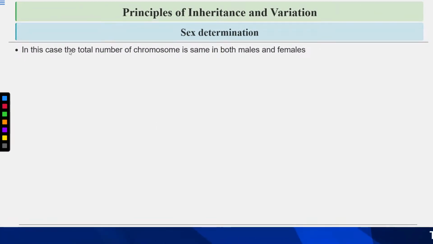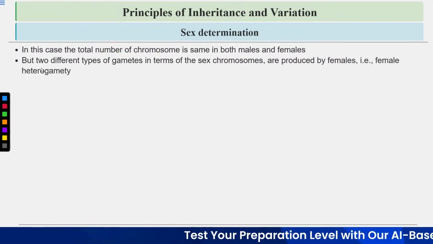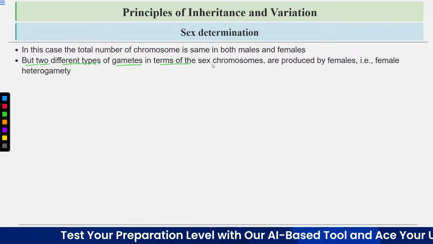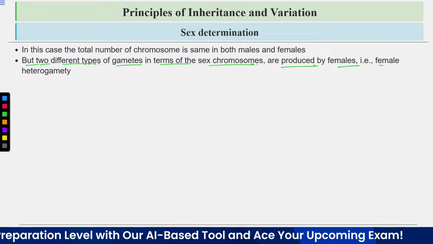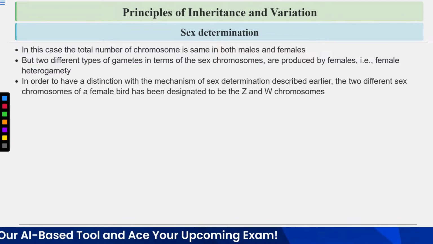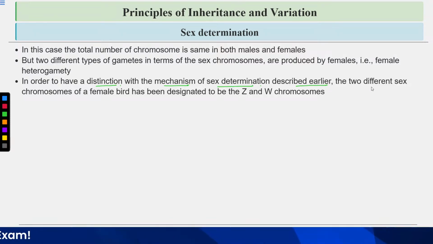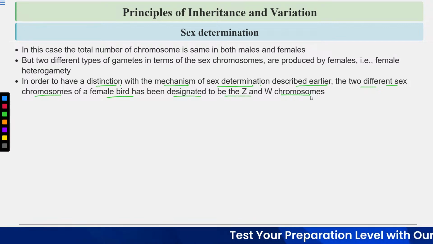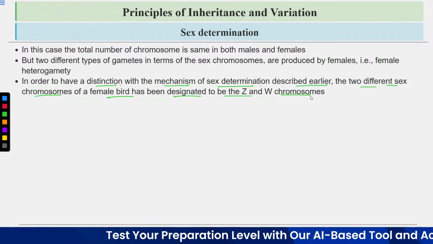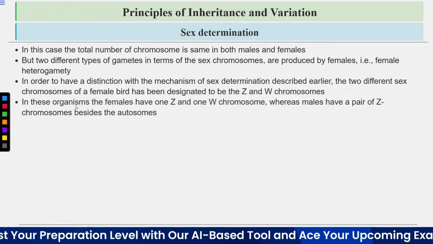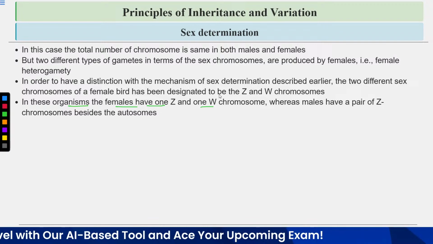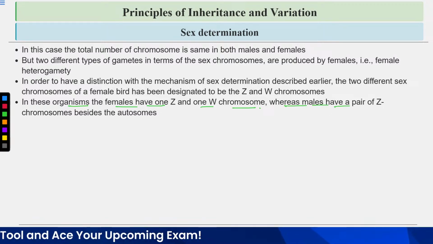Now, in this case, the total number of chromosomes is the same in both males and females. But two different types of gametes in terms of sex chromosomes are produced by females, that is, female heterogamety is seen here. In order to have a distinction with the mechanism of sex determination described earlier, the two different sex chromosomes of the female bird have been designated as Z and W instead of X and Y. In these organisms, the females have one Z and one W chromosome, whereas males have a pair of Z chromosomes beside the autosomes.